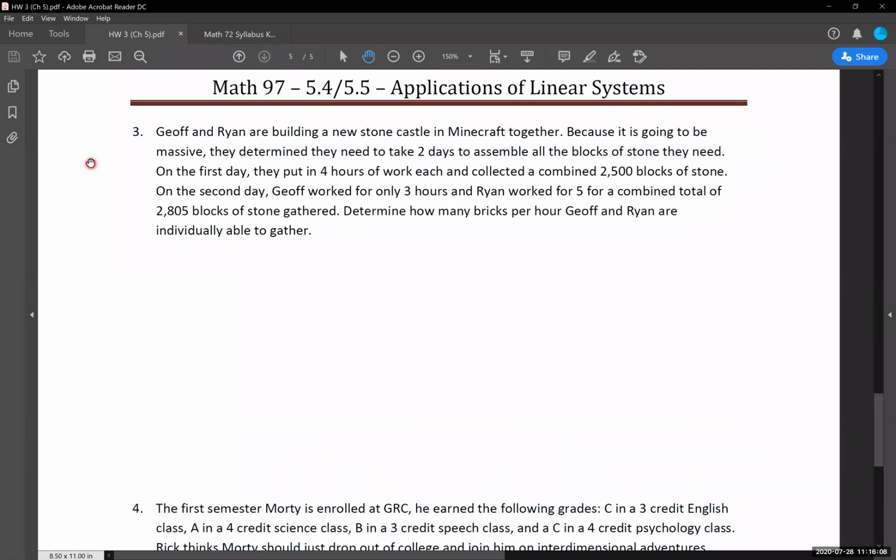Because this thing is going to be massive, they determined they need to take 2 days to assemble all of the blocks of stone they need. On the first day, they put in 4 hours of work each and collected a combined 2,500 blocks of stone. On the second day, Jeff worked for 3 hours and Ryan worked for 5, for a combined total of 2,805 blocks gathered together. Determine how many bricks per hour Jeff and Ryan were individually able to gather.